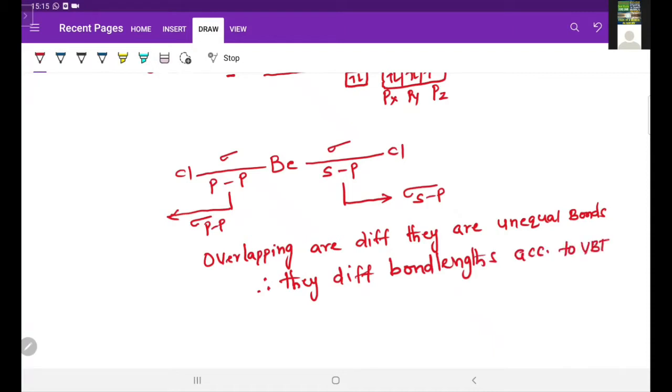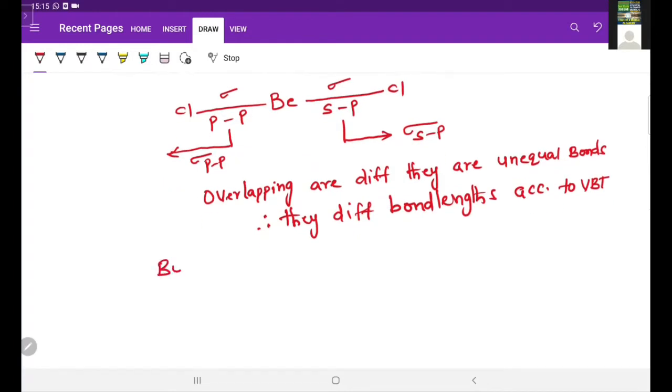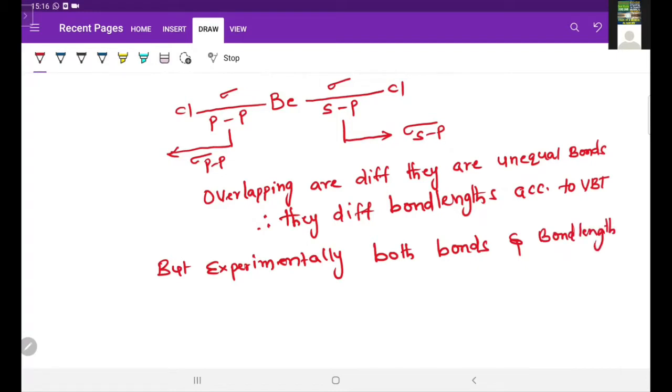But experimentally, both bonds and bond lengths in BeCl2 are equal.